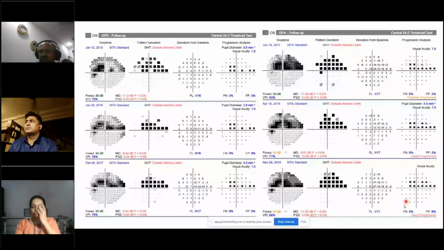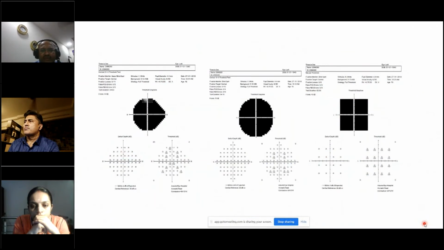Sometimes in some situations, the trend analysis doesn't give you that information, especially if you're looking at points close to fixation. You have to look at the event analysis, because event analysis can progress without the trend progressing. That is also possible. So this is another type of printout which I mentioned earlier.